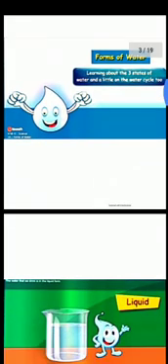So, water has three states. First is liquid. You can see here in this jar, simple water is there, which water we drink. It is in the form of liquid. Next is solid.